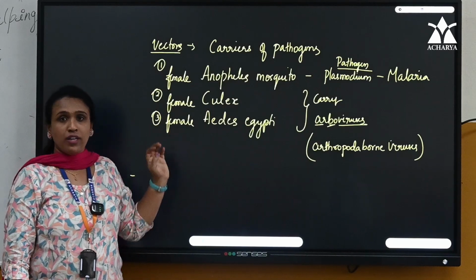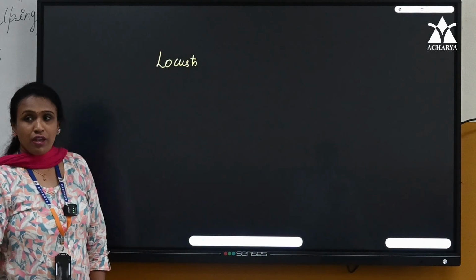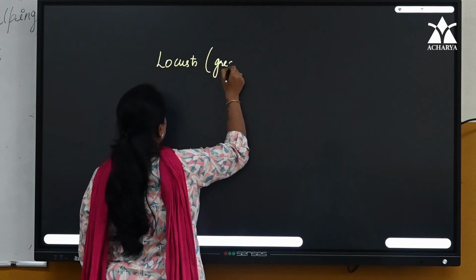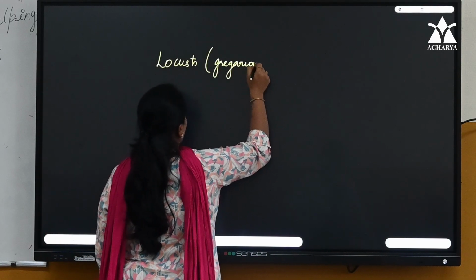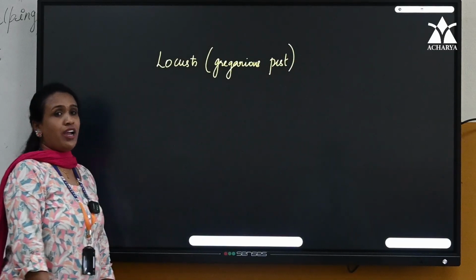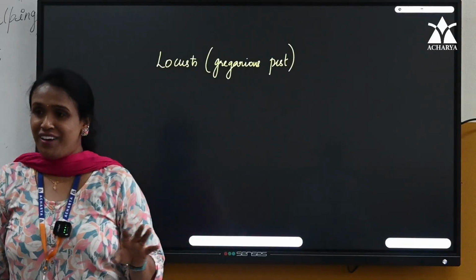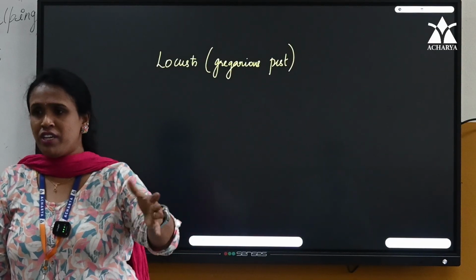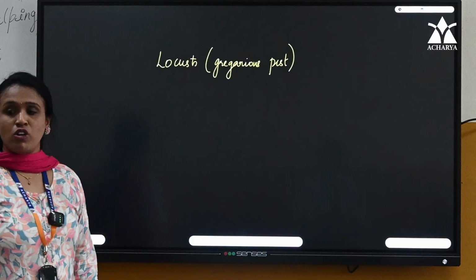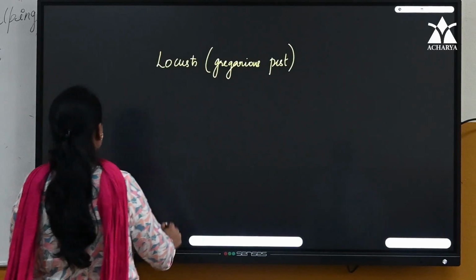Arthropod insects. What are locusts, children? Grasshopper-like animals. It is a gregarious pest. From Pakistan, a swarm of gregarious pests entered India and destroyed the entire wheat harvest a few years back, as you might have witnessed. It is this locust. The diagram is also given in the textbook. Fine.